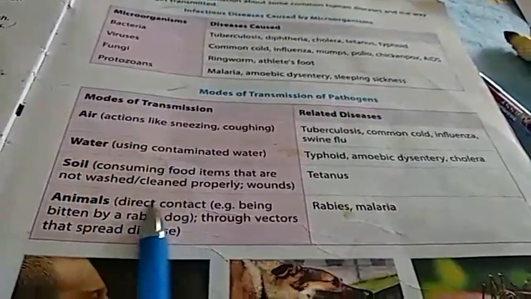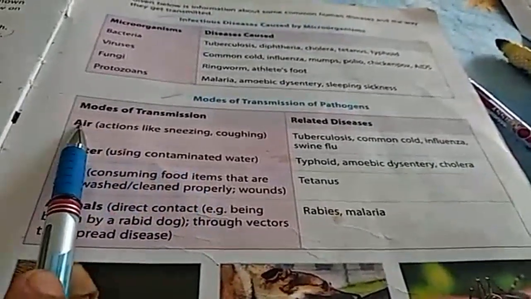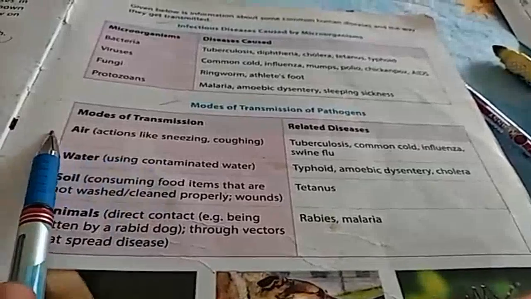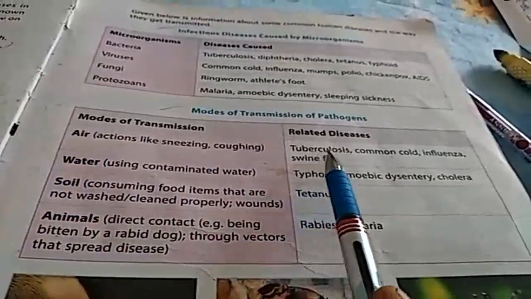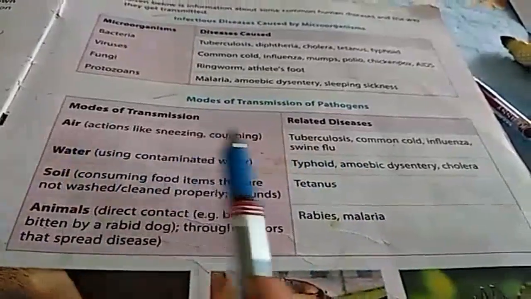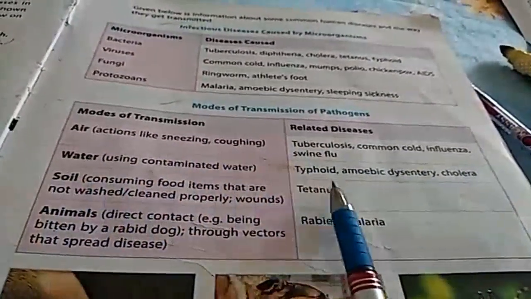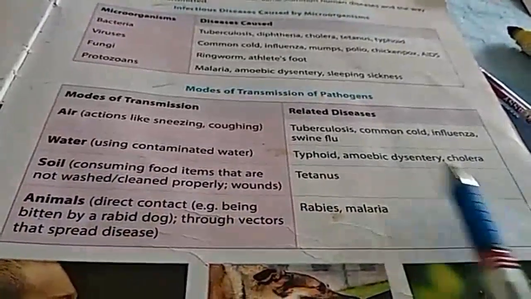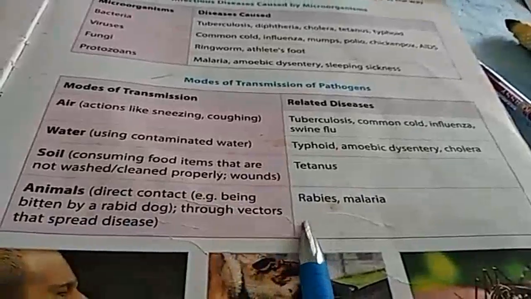And the various methods are there which help in transmission of diseases, and from these modes, various related diseases are caused. By air: tuberculosis, common cold, influenza, swine flu. Water: typhoid, amoebic dysentery, cholera. Soil: tetanus. Animals: rabies, malaria. Okay, children, now let's proceed further.